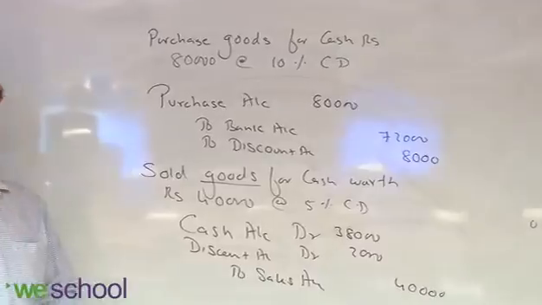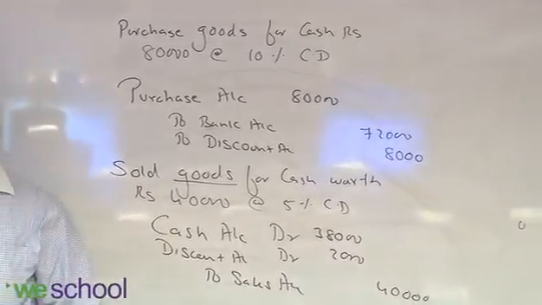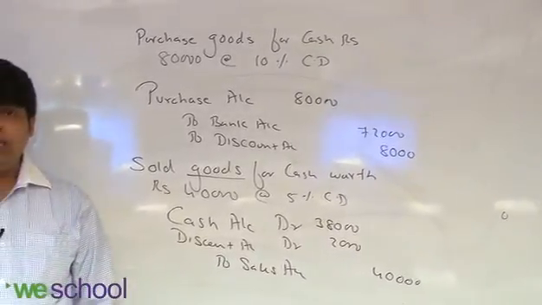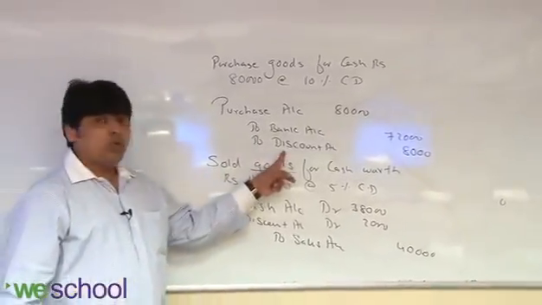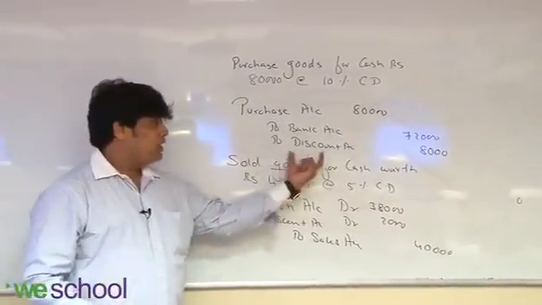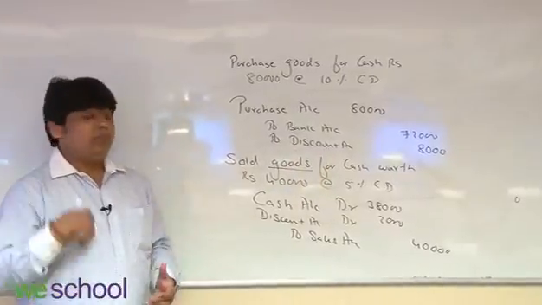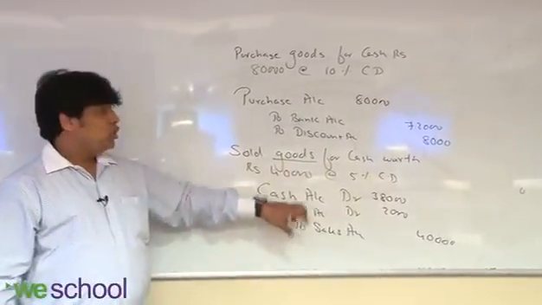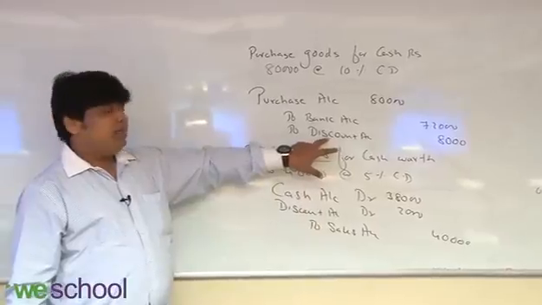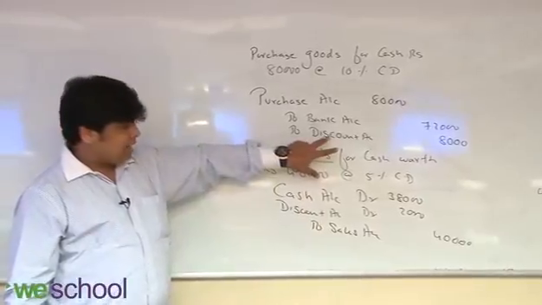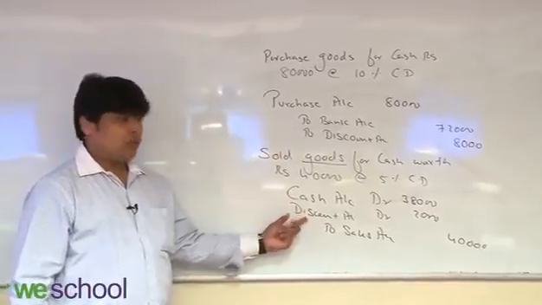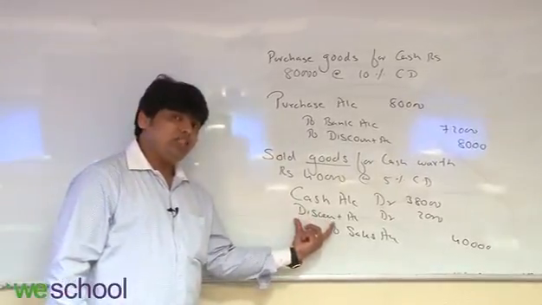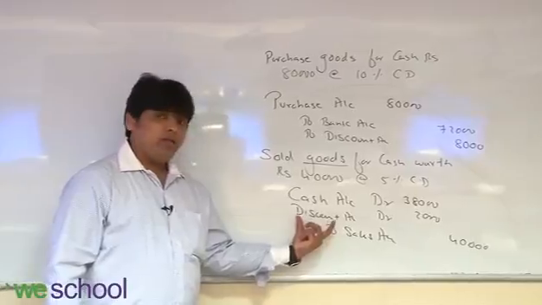Okay, now we'll move on to the trade discount example. Okay, this is a cash discount. I told you cash discount is shown. When it is payment, you will receive the discount. When it is receipt, you will allow the discount. So at the time of payment, discount is an income. That's why it is credited. At the time of receipt, discount is an expense, a loss for you. That's why it is debited. Debit all losses. Right? Okay, fine.